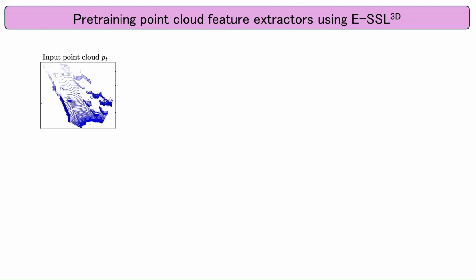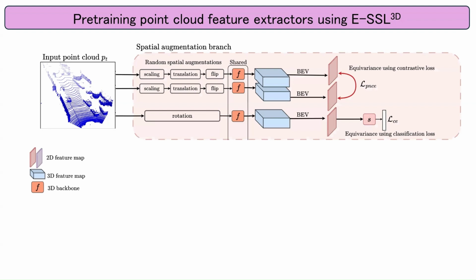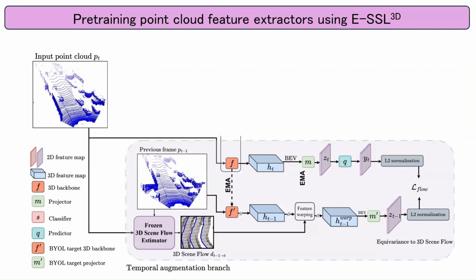Consider an input point cloud from a sequence of LiDAR scenes. First, we focus on common global rigid geometric transformations that are invertible: rotation, translation, scaling, and flip. We train the network to be equivariant to a group of spatial transformations in two ways: through a contrastive training objective and through an augmentation prediction objective. The network is trained to retain the information of the transformation that was applied at the input. That is, the features are equivariant to the input transformation.